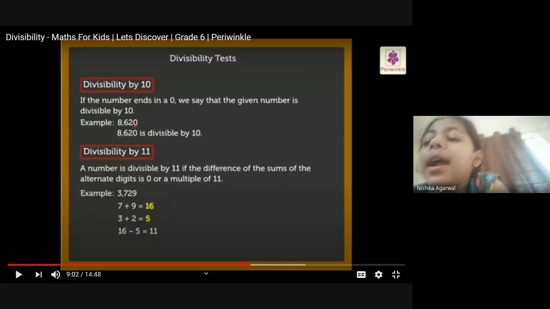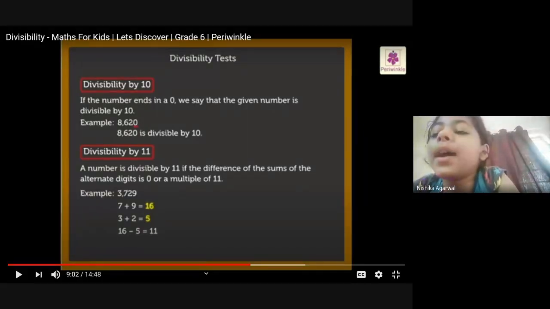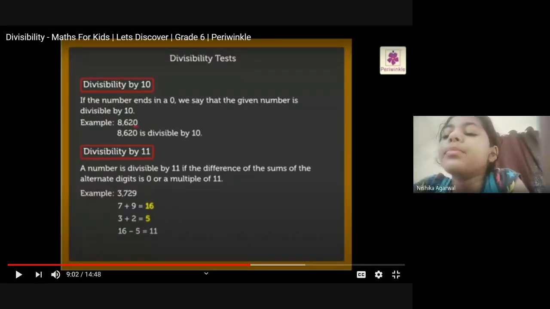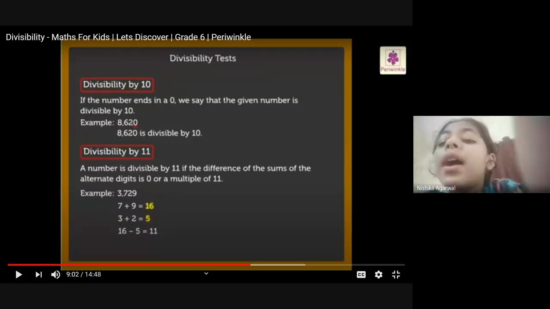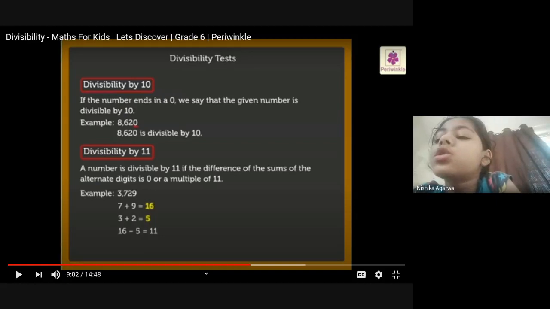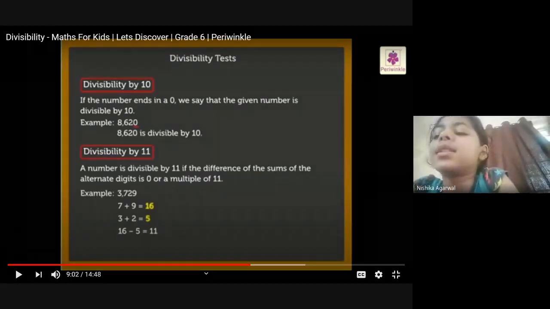And then, if it is divisible by 11, so it is divisible. If it is 0 or a multiple of 11, then it is divisible by 11, or else it is not divisible by 11. Good.